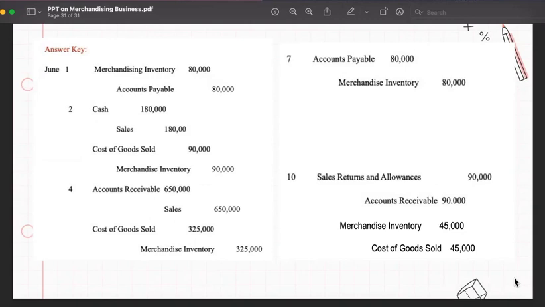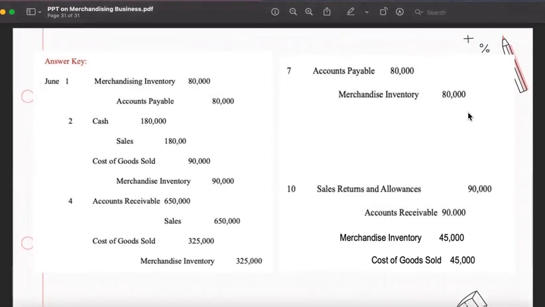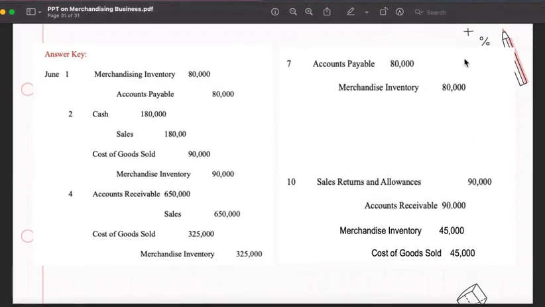So, yung sa number 7, dapat nag-debit tayo ng purchase returns and, no, mali pala. So, that's right. We reversed our records: accounts payable, and we credit merchandise inventory to decrease our liability and decrease our inventory. So, that's right.